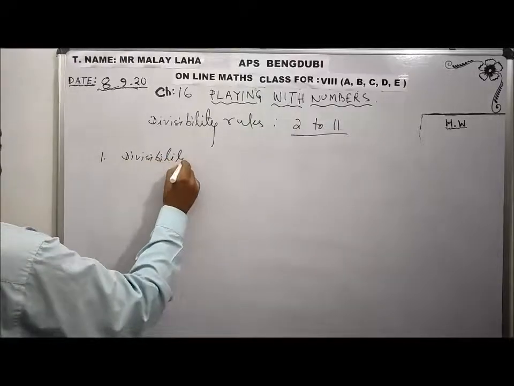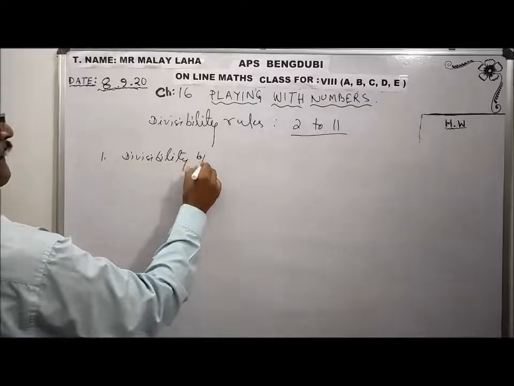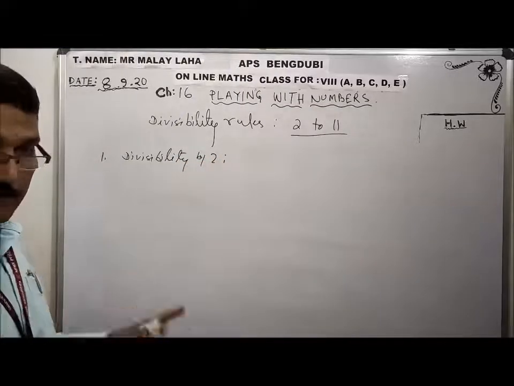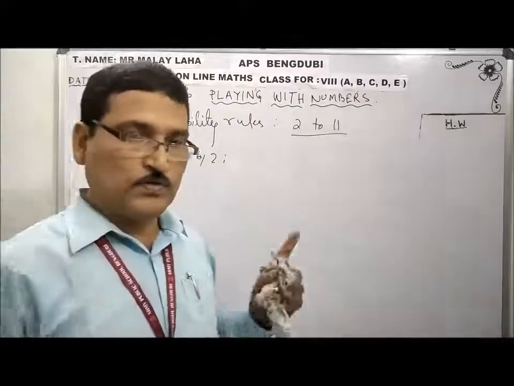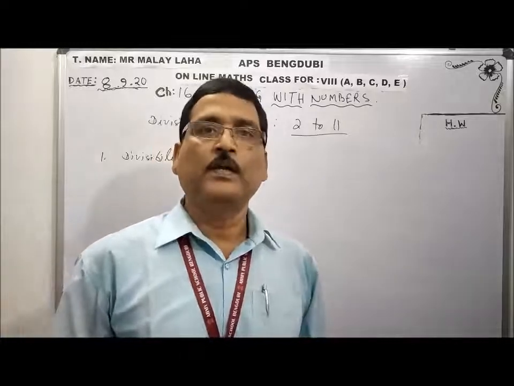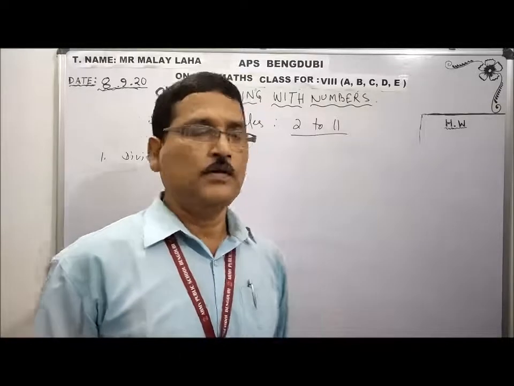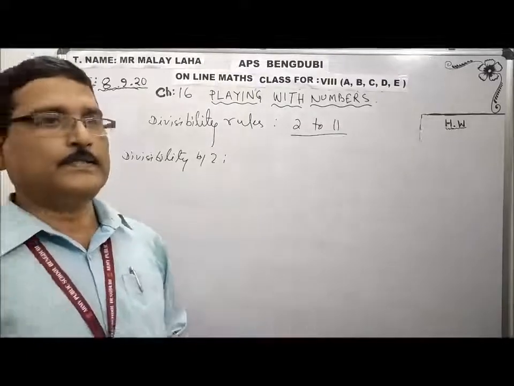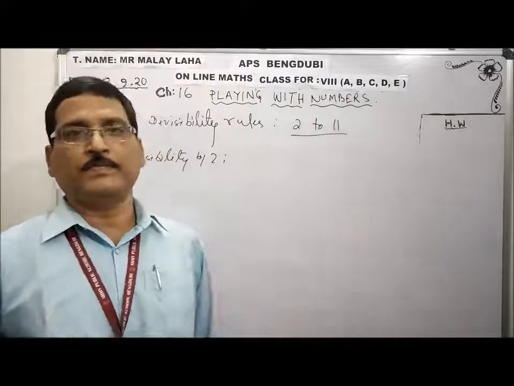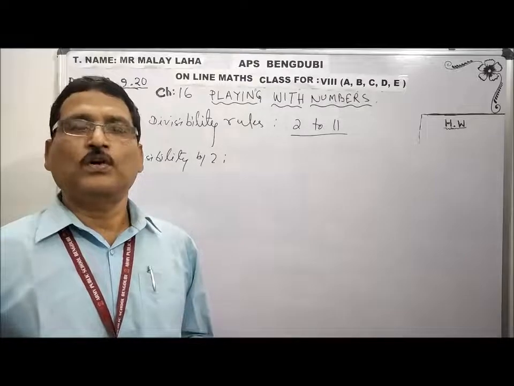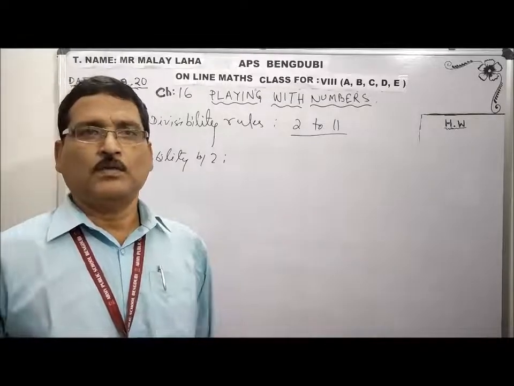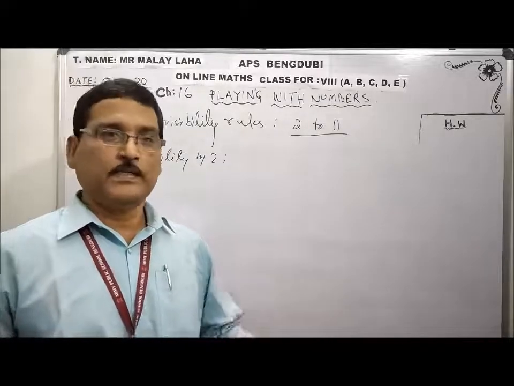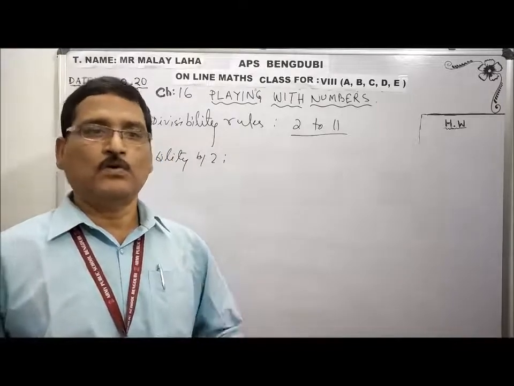Now, number 1, divisibility by 2. Please write it down, because if you don't write, then it will not be stored anywhere. How can we quickly assess whether a big number is divisible by 2 or not? Without division you have to say yes, it is divisible by 2, or no, it is not.